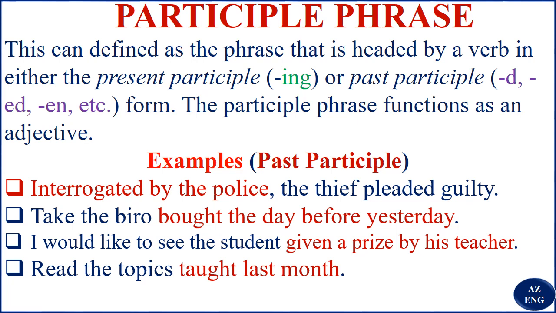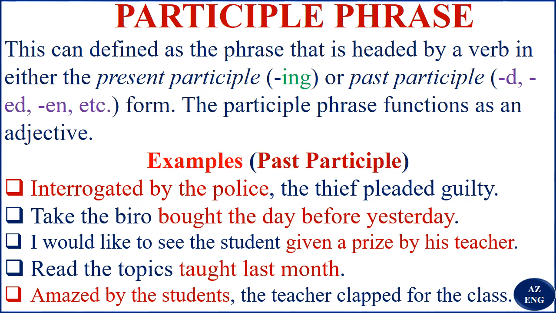Read the topics. It's like you ask, which ones? The ones taught last month. So "taught last month" talks about the topics. And the last but not the least, "amazed by the students". Like, who got amazed, or who was amazed by the students? Then you get the answer, the teacher. Now, "amazed by the students, the teacher clapped for the class." That is the students in the class. Now "amazed by the students" is our participle phrase. "Amazed" is the past participle of the word amaze.